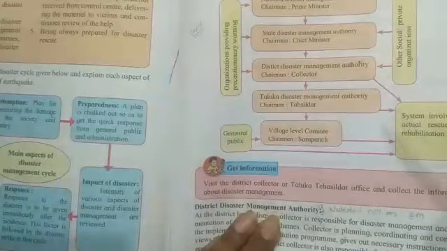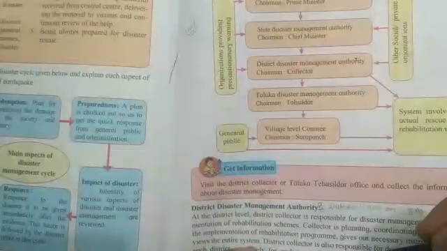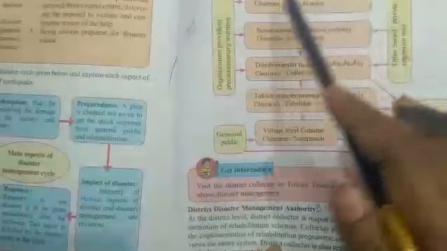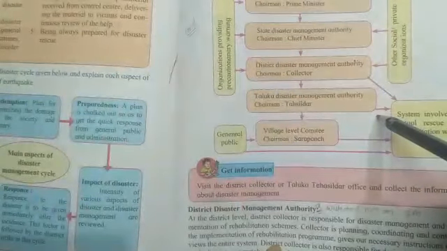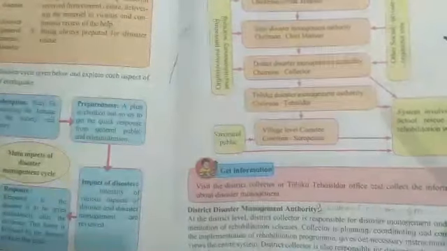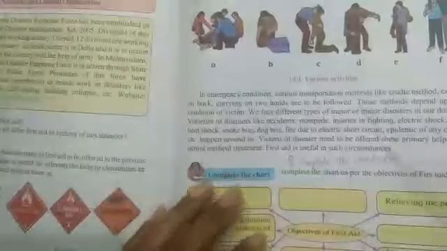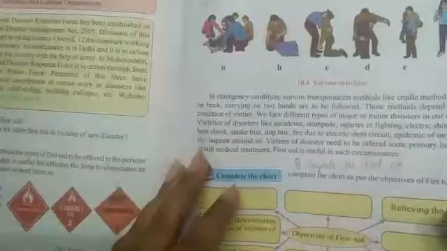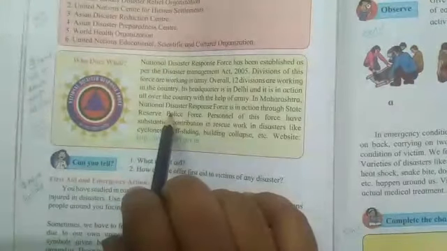Then come to the next one, page number 115. On 115, it is the structure of the Disaster Management Authority. That is also omitted from your syllabus. Next one is the 116. Internet is my friend. Who does what? These two topics, they are omitted from your syllabus.